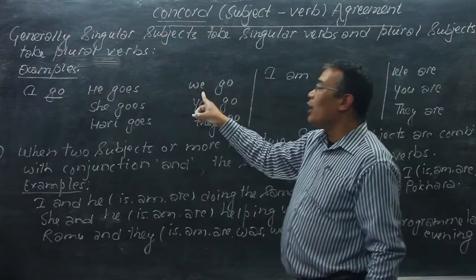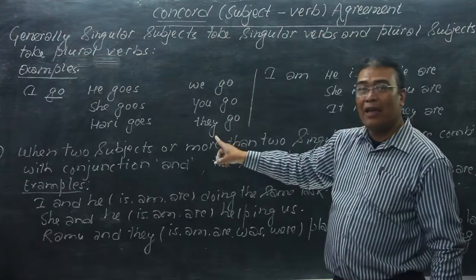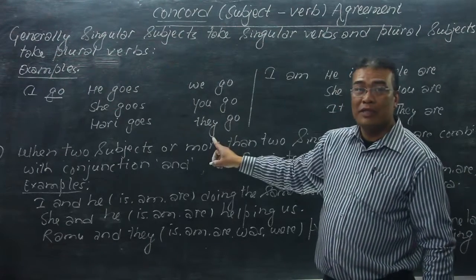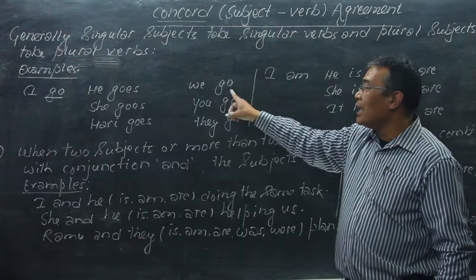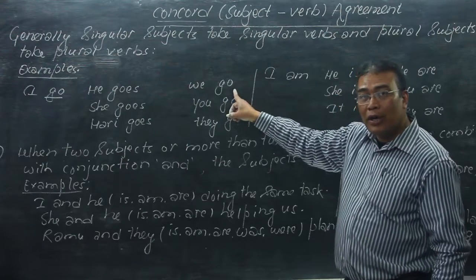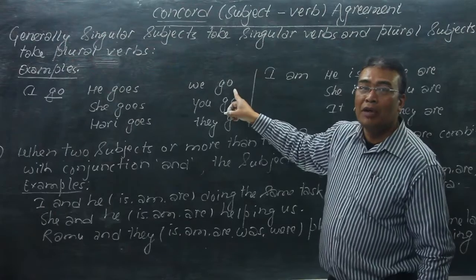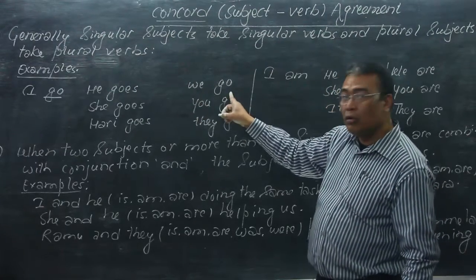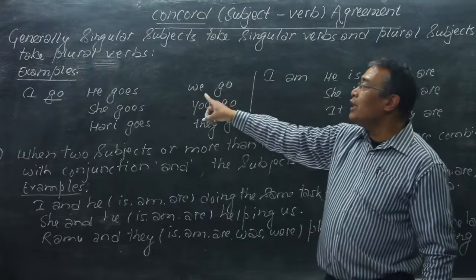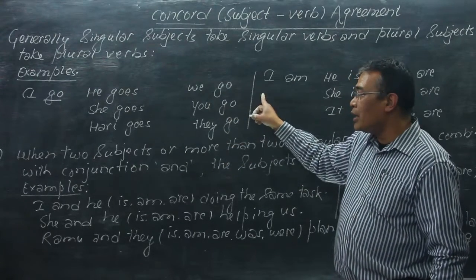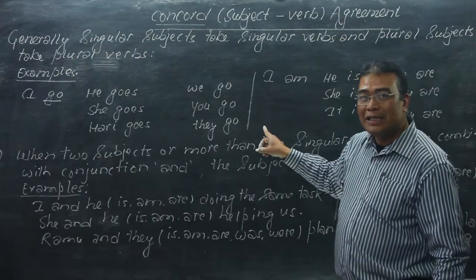In the same way, we, you, and they are plural subjects, and plural subjects take plural verbs. Here we go. Go is V1, the base form, and the plural verb. So we go, you go, they go. We go to the picnic, you go to the picnic, they go to the cinema.